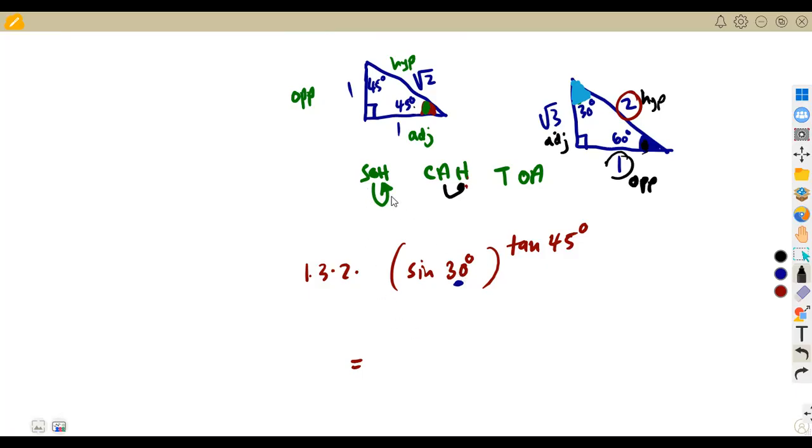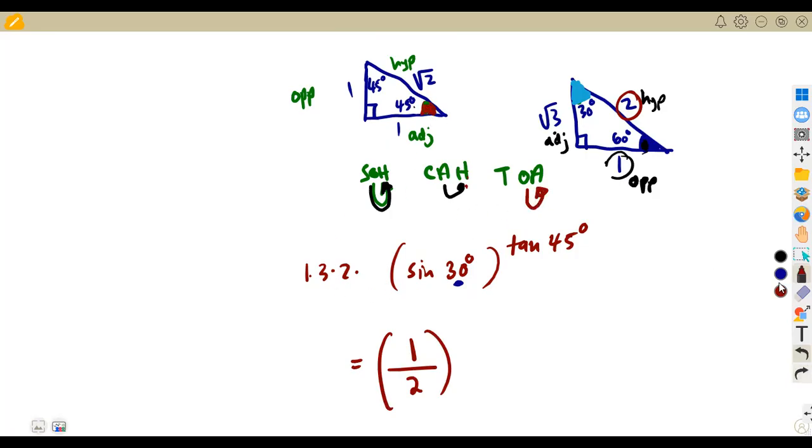So the sine of 30 is opposite over the hypotenuse. We're going to have the opposite, which is 1, over the hypotenuse, which is 2. Everything must be raised to the exponent of tan 45 degrees. So that's tan 45, and tan is opposite over the adjacent. For 45, we are back on this triangle.